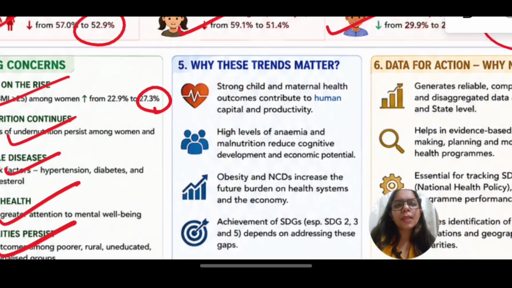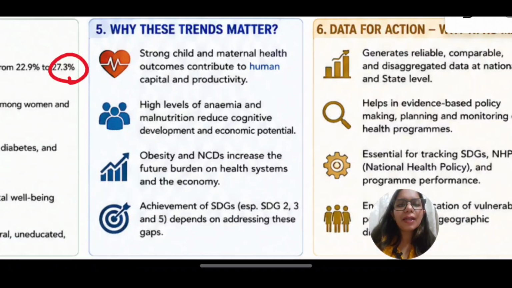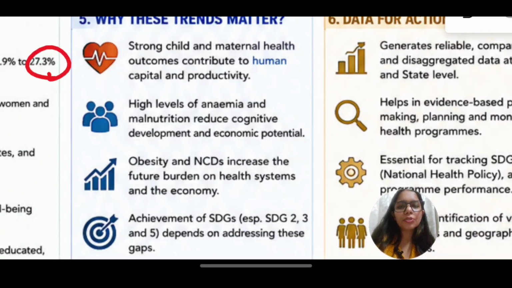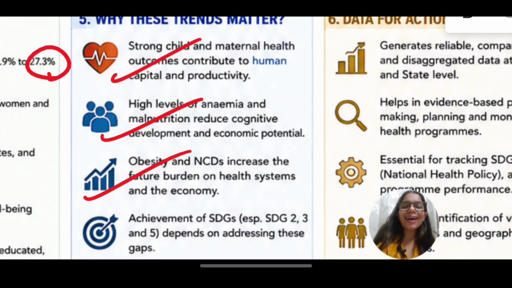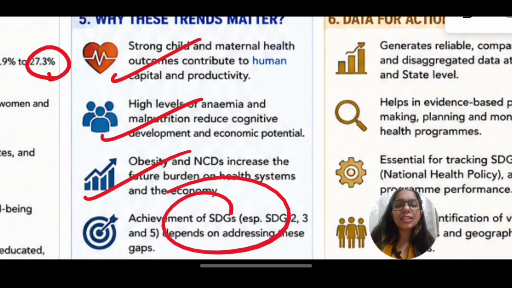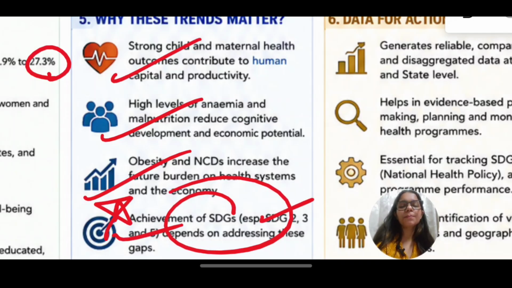Now, why does this trend matter? Because it can help us decode policies. Strong child and maternal health outcomes, but high levels of anemia, malnutrition, obesity, NCDs. This is what we were talking about. And then we can also track our progress with respect to SDGs, especially 2, 3, and 5. You have to write SDGs in your mains answers. These help you fetch more marks.